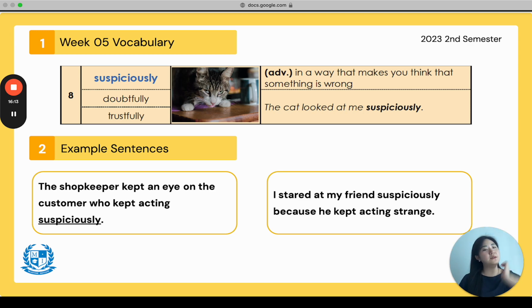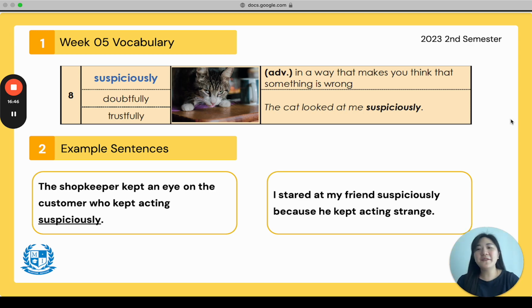Example sentence 2, it says, I stared at my friend suspiciously because he kept acting strange. So what if we have a friend in class and they kept laughing every 5 seconds? It would be funny at first, but then if they kept doing it, it'd be like, looking at them suspiciously, like, why are they acting like that? Why are they being so strange? Everyone say, suspiciously.